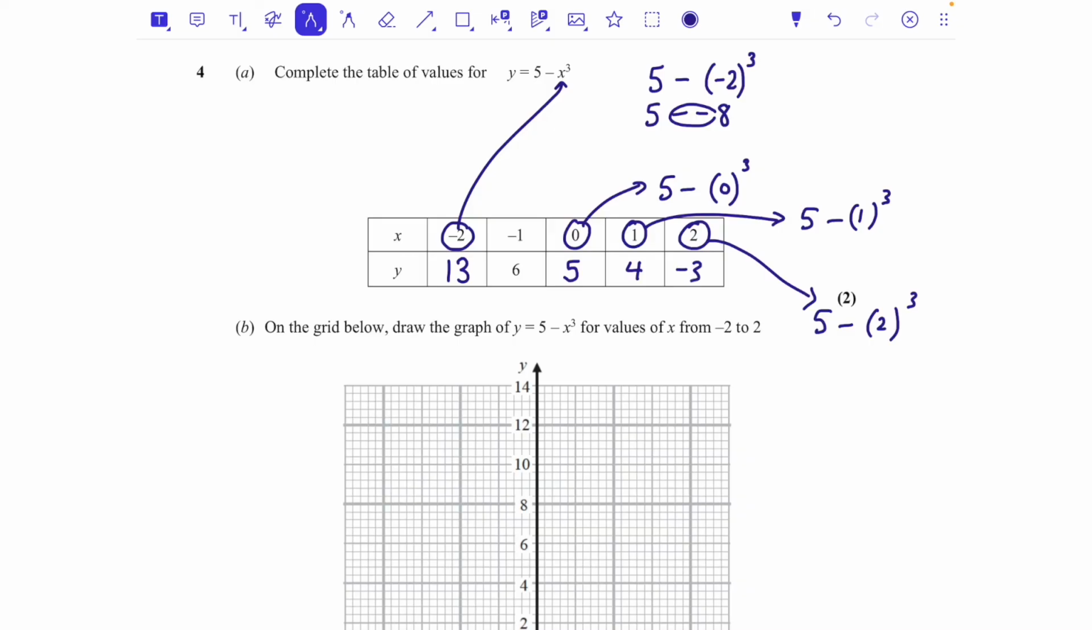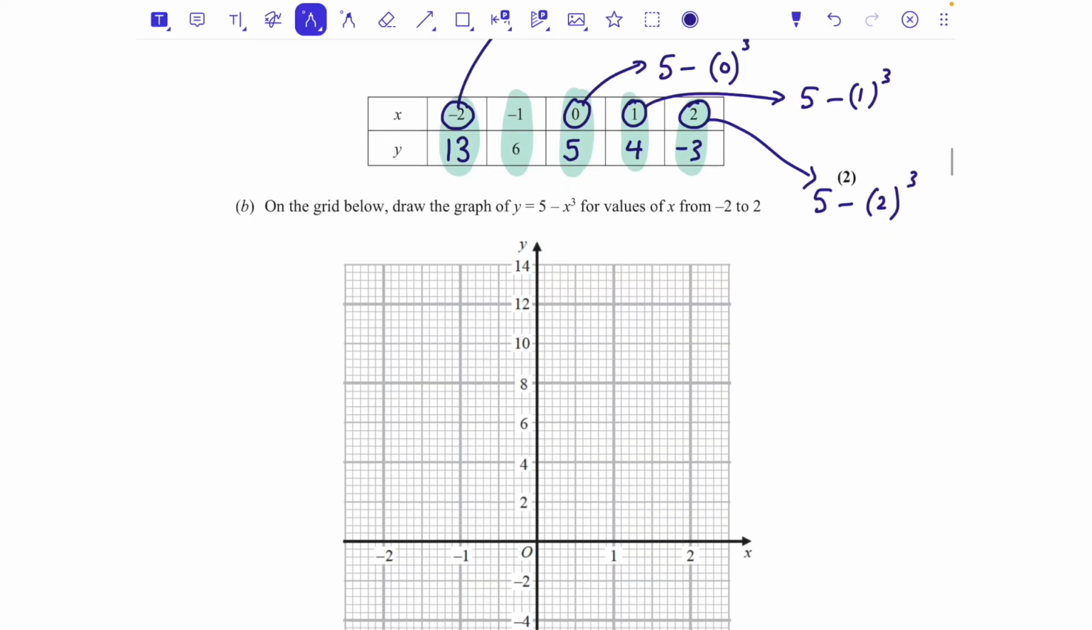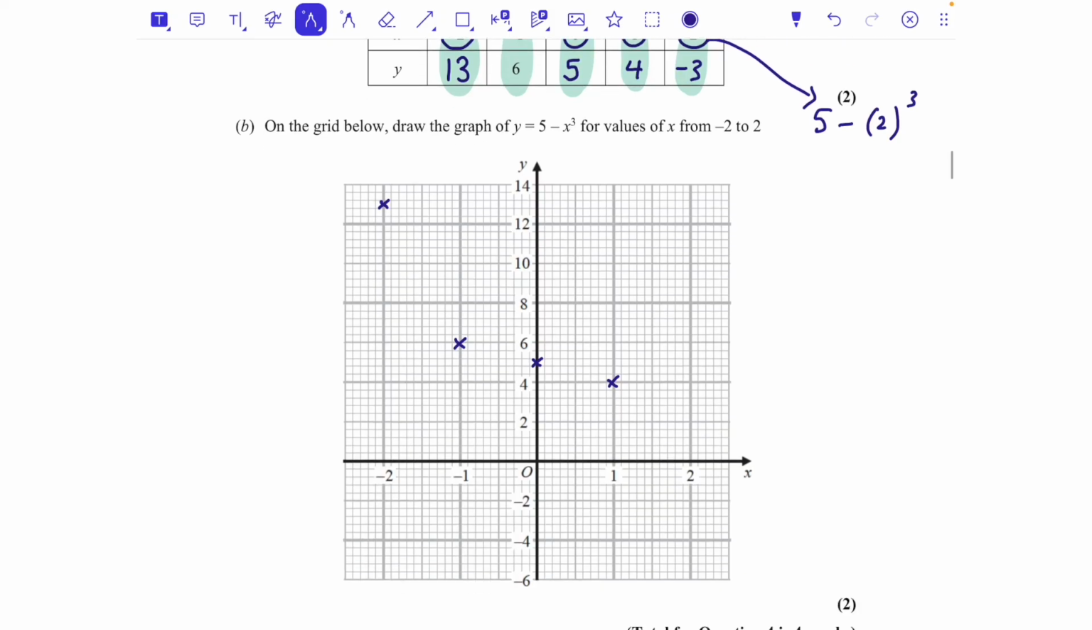So now I've just got coordinates that we need to plot. There's one coordinate, there's another coordinate, and so on. So I'm going to do (-2, 13), which is here, (-1, 6), which is here, (0, 5), which is here, (1, 4), which is here, and (2, -3), which is down here. And then we're going to join that up with a nice smooth curve. There we go. There's my cubic.